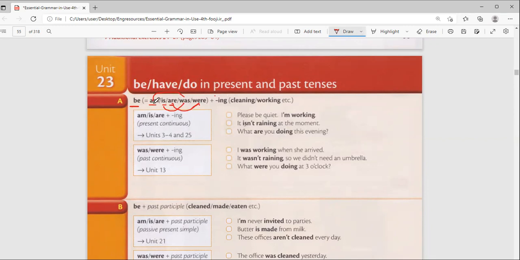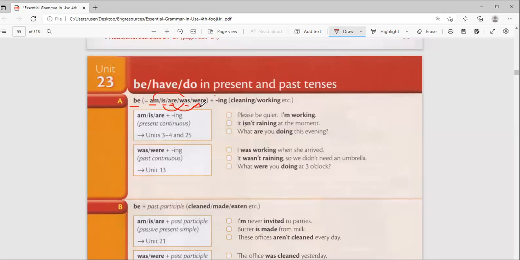So when we use these verb to be, remember verb to be is very important when it comes to forming the continuous tenses. Yes, like present continuous. Present continuous cannot work unless you have verb to be, am, is, are. Also, the past continuous. If you want things that happened in the past that were going on at a given time, we use was or were.